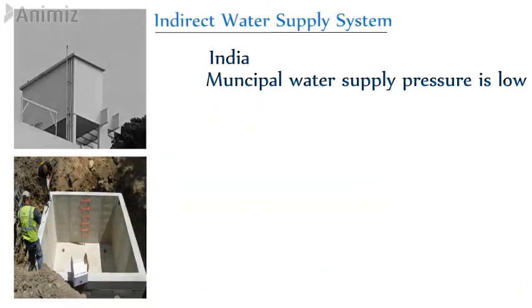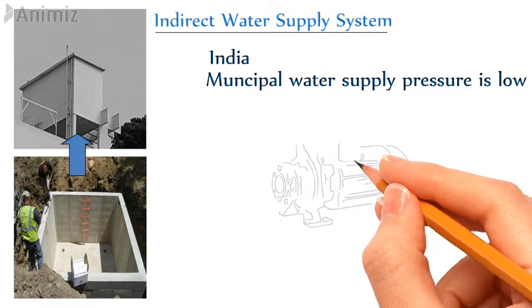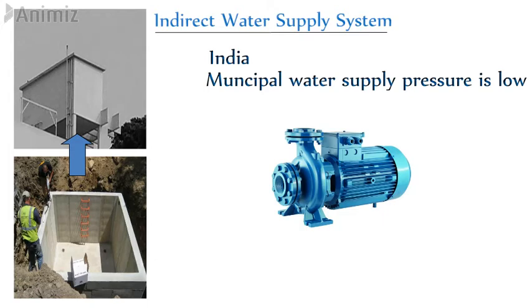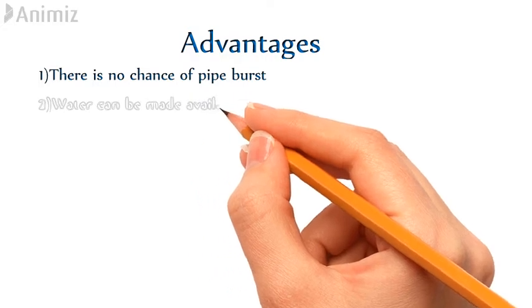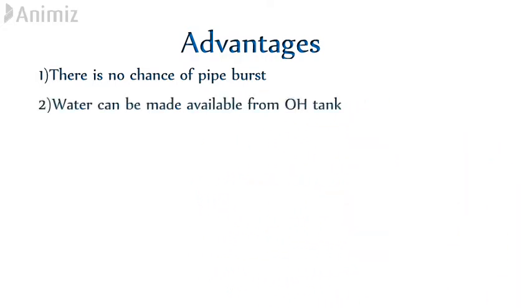Due to low pressure, water cannot reach the overhead tank. Hence, water is supplied from underground water tank to overhead water tank with help of pumps. Then it flows to respective floors of buildings by gravity. Advantages of using this system are there is no chance of pipe burst. If main water supply is stopped due to some reasons, then water can still be made available from overhead